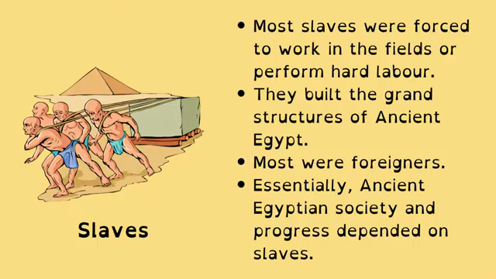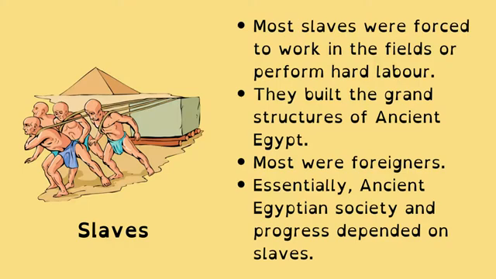Lastly, holding up the whole pyramid, we have the slaves and the servants. So most slaves were forced to work in hard labor. So they did the jobs that no one else wanted to do. They built the grand structures that we associate with ancient Egypt. Most of them were foreigners or captured prisoners of war. So, for instance, the Hittites after the Battle of Kadesh.